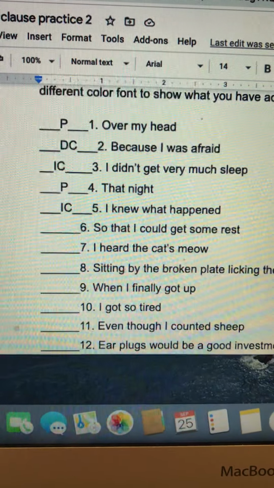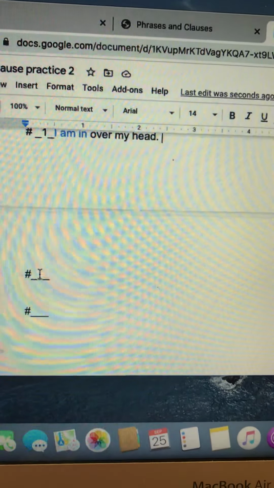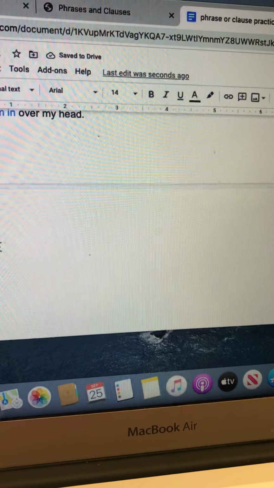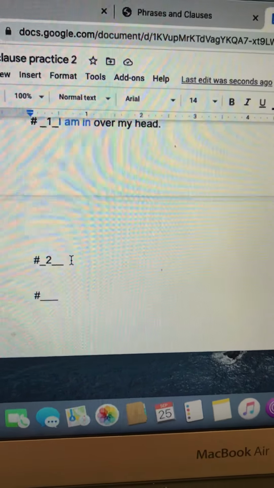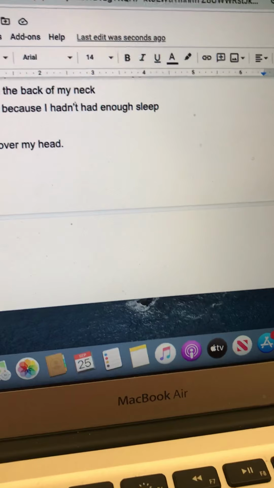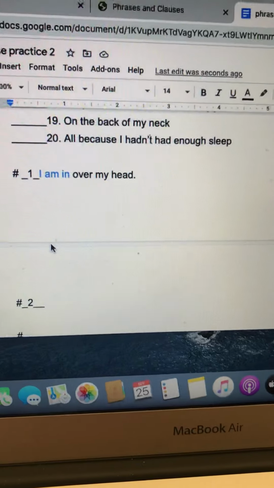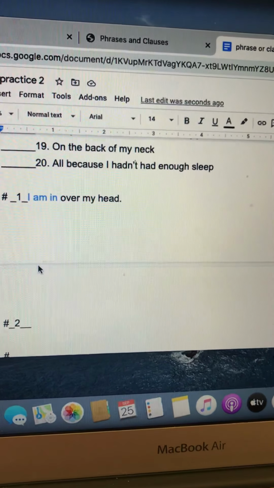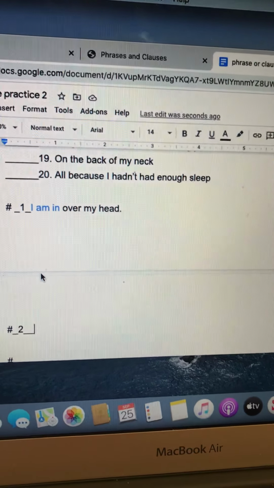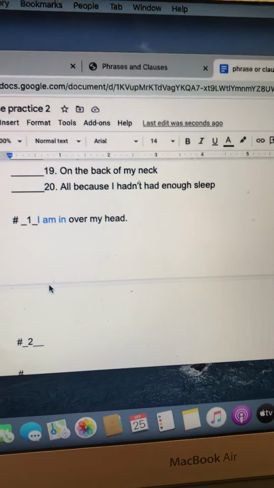On number 2, it had a dependent clause, because I was afraid. So the same thing. I would just go to the blank, put in a number 2, and retype my sentence or the part of the sentence that I had up here. Because I was afraid, and I could have said, because I was afraid, I slept with Mom. Or because I was afraid, I carried a gun. I could have put the addition anywhere. I locked the door because I was afraid. I called the police because I was afraid. So I could put that anywhere.